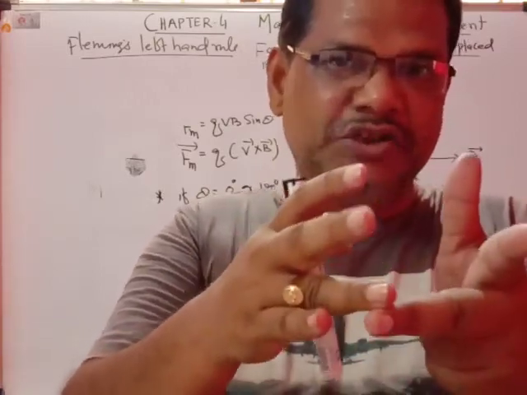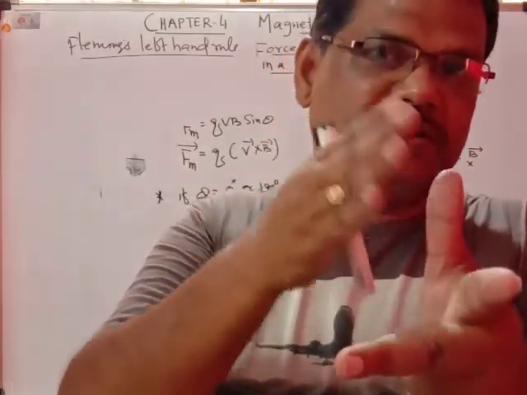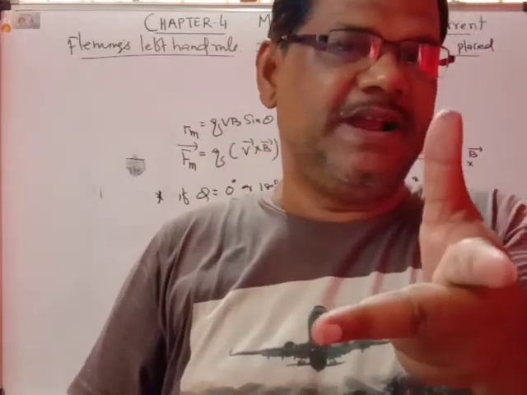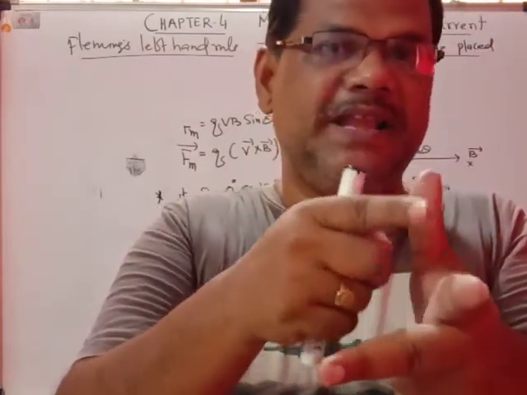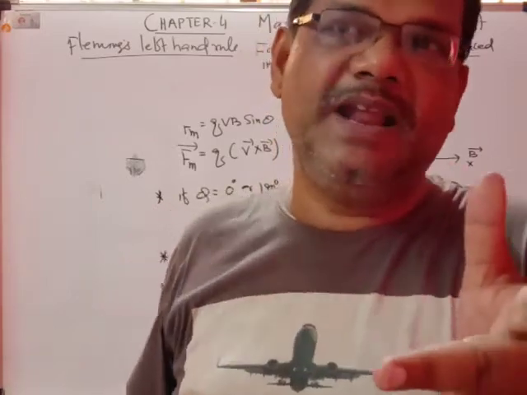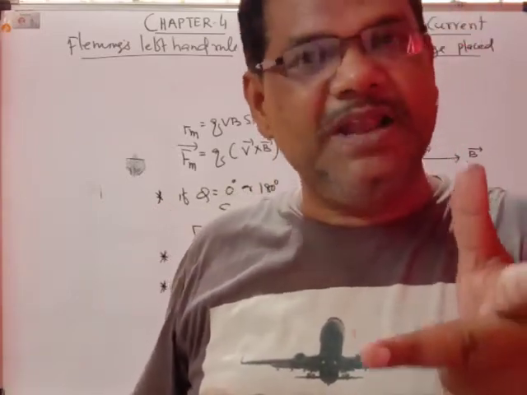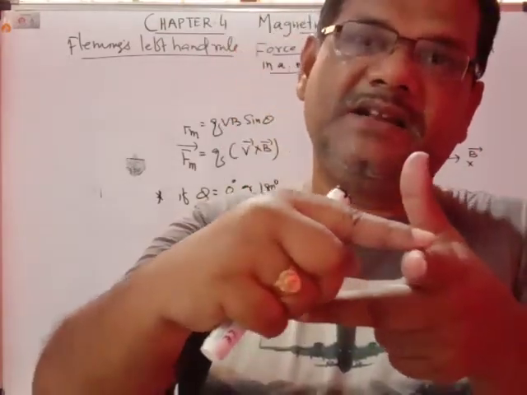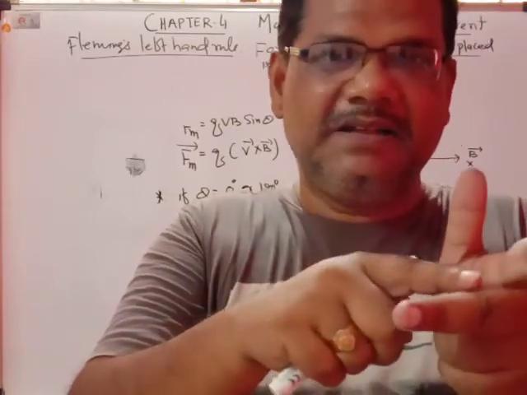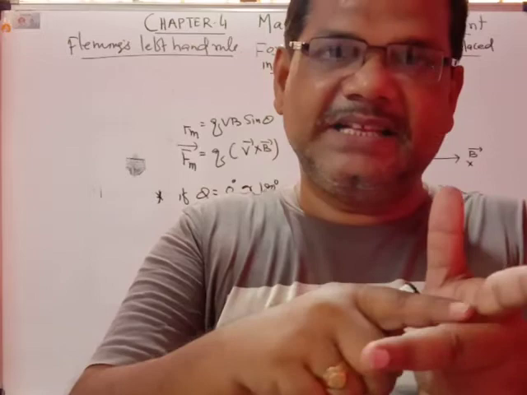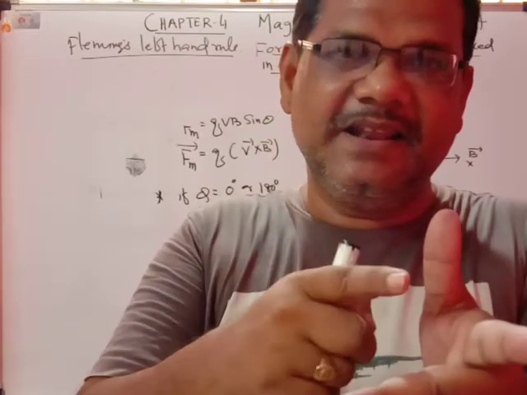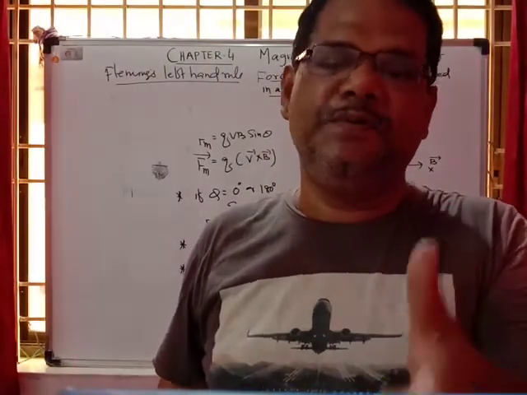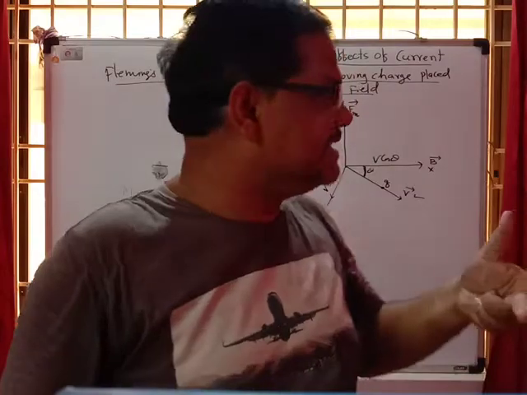Because you want to find the force, the thumb should be taken last. Remember the definition: if the thumb, forefinger and middle finger of the left hand are stretched mutually perpendicular to each other, such that the forefinger indicates the direction of the magnetic field and the middle finger indicates the direction of the motion of the charge, then the thumb gives the direction of the force acting on the charged particle moving in the magnetic field.